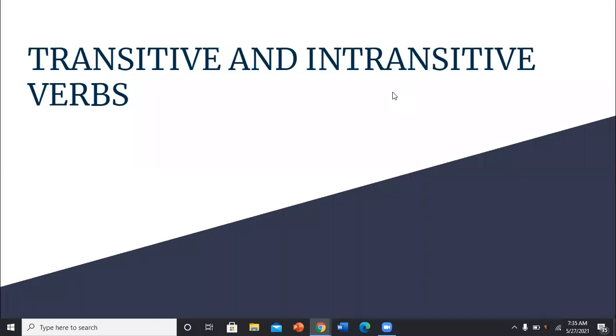So this is what I would like to tell you all: there are many classifications of verbs. We were talking about transitive and intransitive verbs. Earlier, when tense and aspect were taken by the teachers on this platform, they might have given you knowledge about V1, V2, V3 and V4 verbs. V1 is the base form, V2 is the past form of the verb, V3 is the past participle and V4 is the present participle.